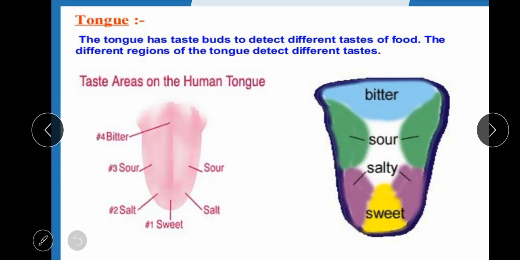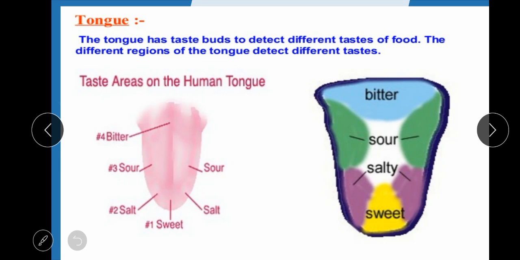Now, going deeper, our tongue not only mixes the saliva, it also has taste buds, and different regions of the tongue detect different tastes that make food enjoyable.